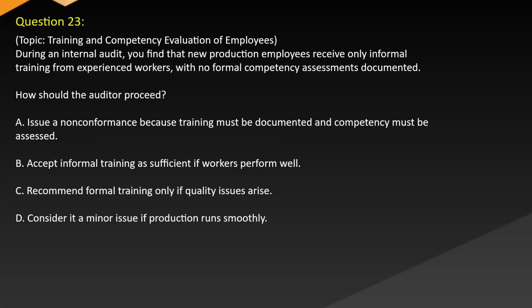Question 23. Topic: Training and competency evaluation of employees. During an internal audit, you find that new production employees receive only informal training from experienced workers with no formal competency assessments documented. How should the auditor proceed? A. Issue a non-conformance because training must be documented and competency must be assessed. B. Accept informal training as sufficient if workers perform well. C. Recommend formal training only if quality issues arise. D. Consider it a minor issue if production runs smoothly.